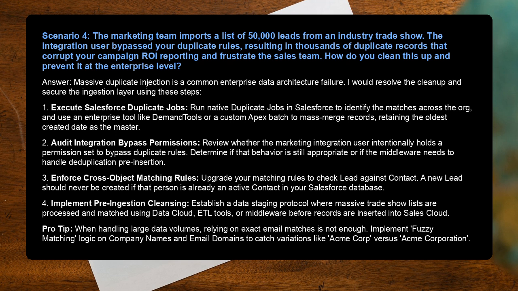Pro tip: when handling large data volumes, relying on exact email matches is not enough. Implement fuzzy matching logic on company names and email domains to catch variations like Acme Corporation versus Acme Corp.